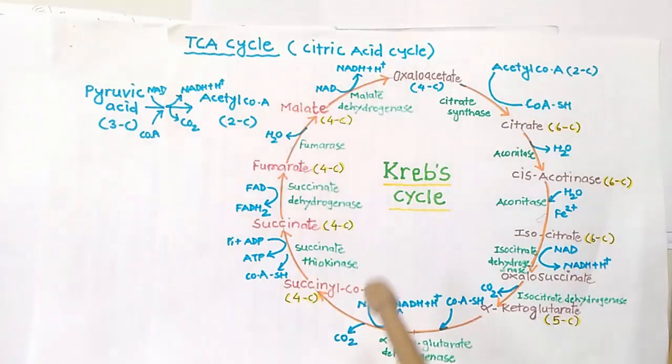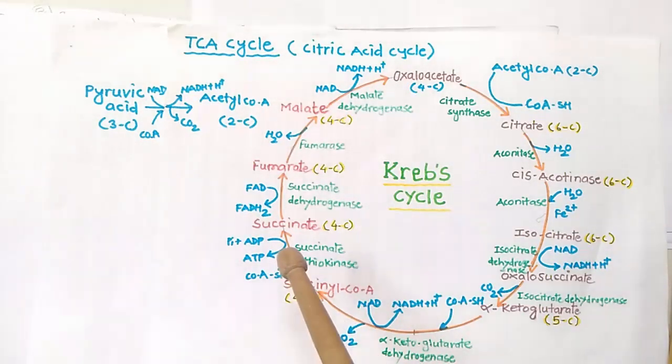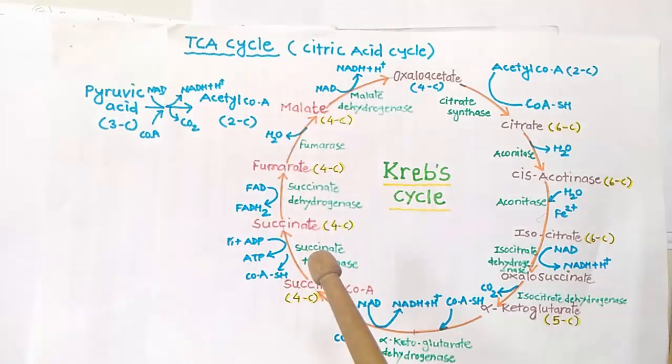So in some competitive exams, it is asked which step in the Krebs cycle is known as a substrate level phosphorylation. So conversion of succinyl CoA into succinate is the substrate level phosphorylation step. So here we can generate one more ATP in this reaction.